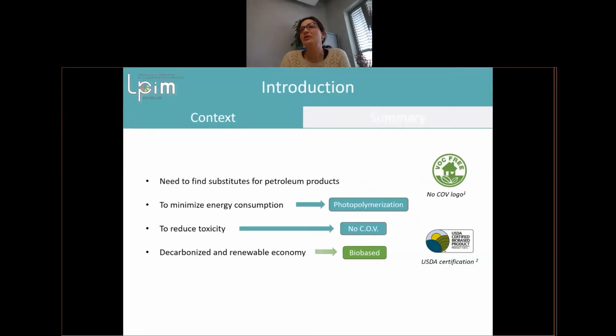What is also interesting here is that we don't use any VOC, so we don't use solvent to make the synthesis. If we want to decrease the viscosity, for example, we will use a reactive diluent. And another goal for this project is to use bio-based products.